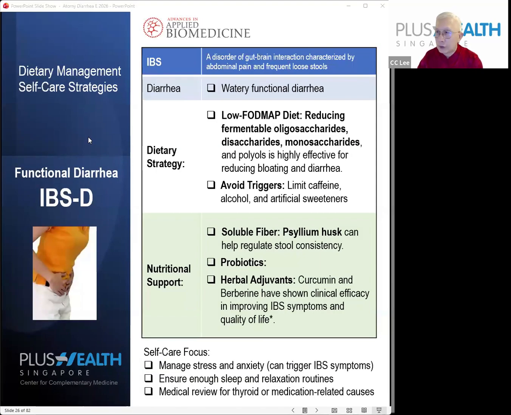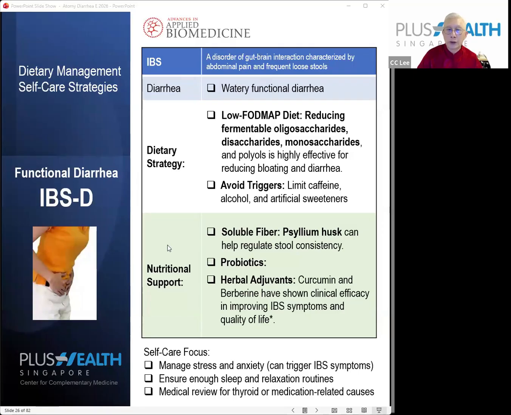So what are the strategies for this type of diarrhea? I'm going to make it very easy for everybody. First of all, the diarrhea type is watery. So what are the dietary strategies when you deal with this type? First of all, a low FODMAP diet, reducing fermentable oligosaccharide foods. I'll show you the details of what the FODMAP diet is, and avoid the triggers. Limit caffeine, alcohol, and artificial sweeteners.